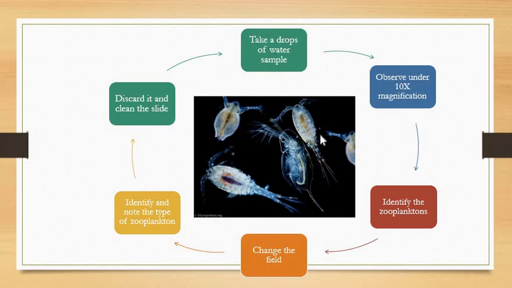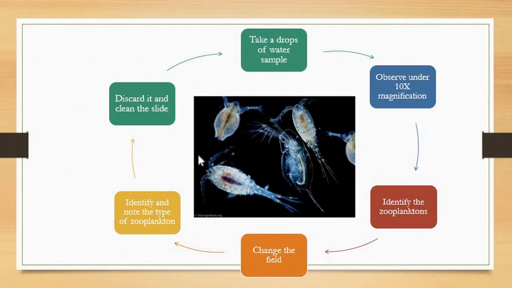Again, you have to change the field. You have to count them. Again, move away from the field so that you can get more organisms, different types of planktons in it, right? So change the field, identify and note the type of zooplankton present in it. After that, what is the next step? Discard the drop. When you have moved completely across the drop, you have to discard it, then clean your slide and again take a drop of a water sample on it.